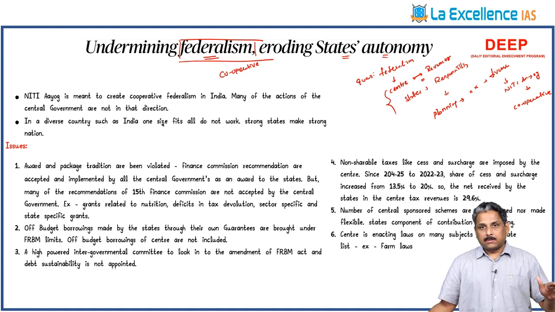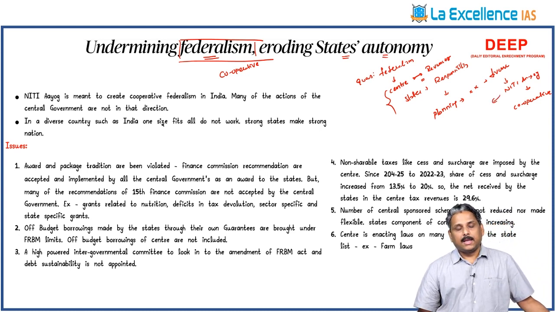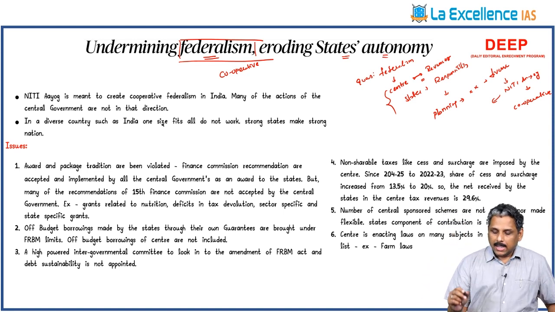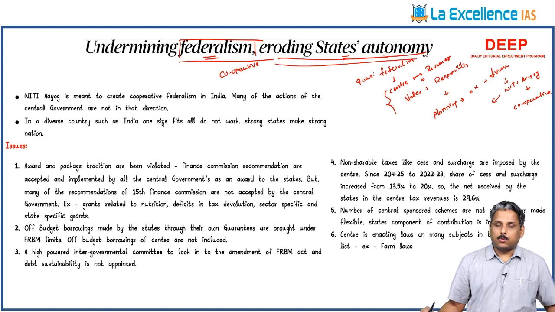All the chief ministers of the states, administrators of the union territories, and central ministers are made as one single team called Team India towards the developmental effort of India. Niti Aayog was not given the powers which were given to the Planning Commission. It cannot devolve funds to the states. It can only provide the necessary strategy and direction with regard to development. In this scenario, how is the states' autonomy eroding?